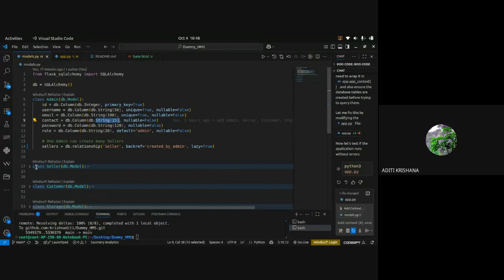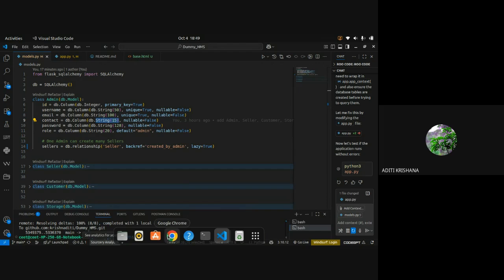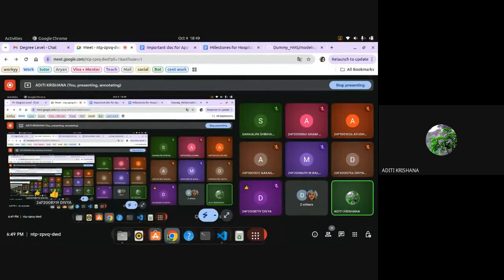But I have made it separately because it will be understandable by anyone, any student whom I am going to show it to. It will be understandable by me also, because I can see that this table is storing only this data, not other data. But a role can also help you configure which is admin, which is doctor, or which is patient. So that is also okay. You can go with that approach also. But let me cross-validate that it is working fine or not. Okay, Divya, understood. Fine. Good.